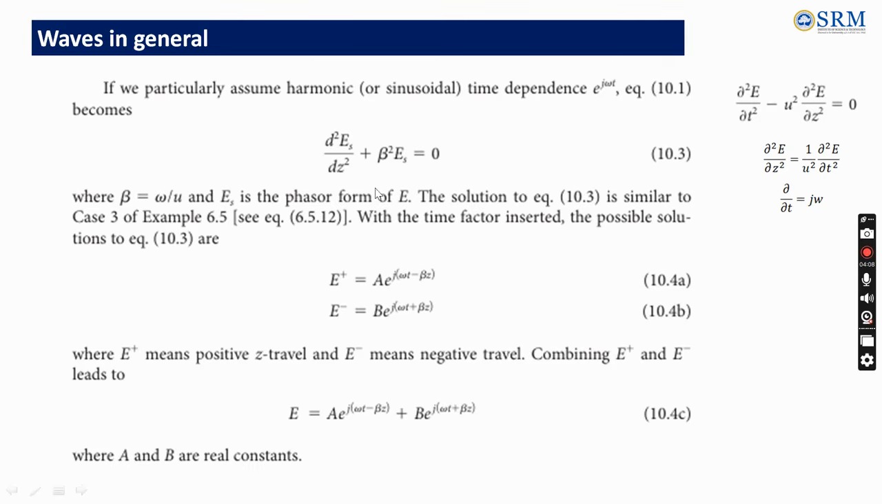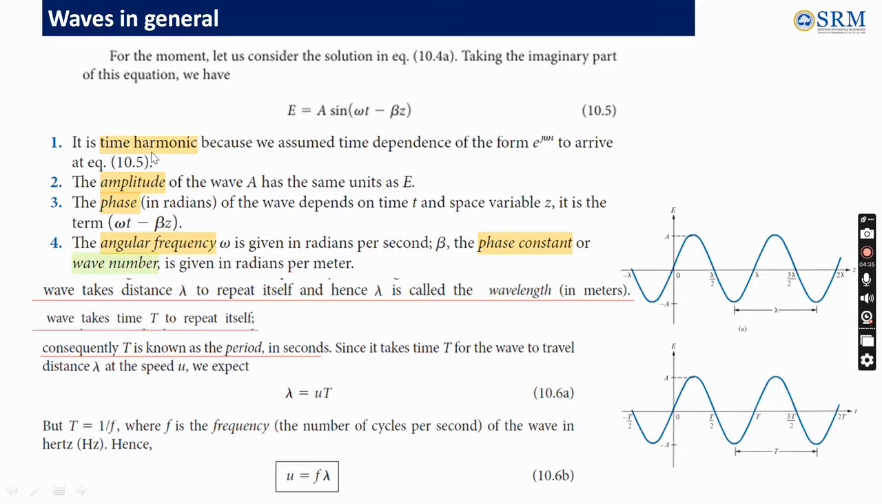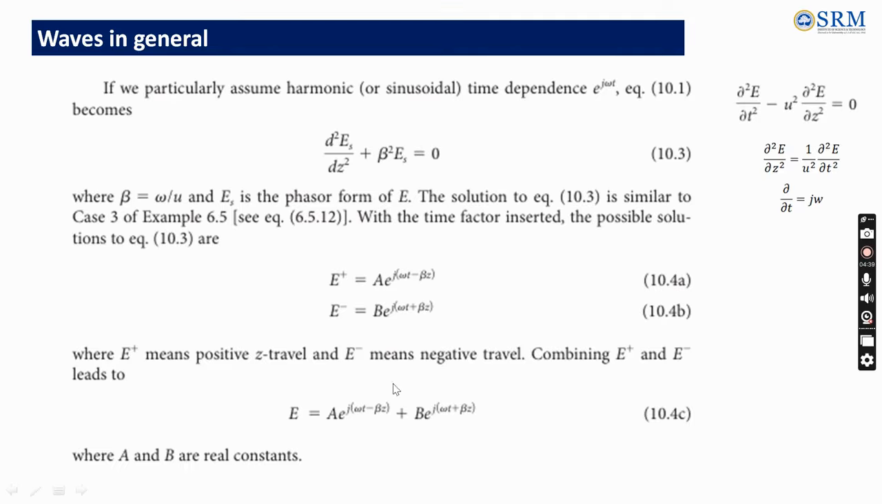we can get the possible solution as E plus is nothing but A into e power j(omega t minus beta z), and E minus is nothing but B e power j(omega t plus beta z). We can understand from this phase constant that E plus is a positive traveling wave, and here E minus is a negative traveling wave. So it's a sum of both. Now we are going to consider only the positive traveling wave.